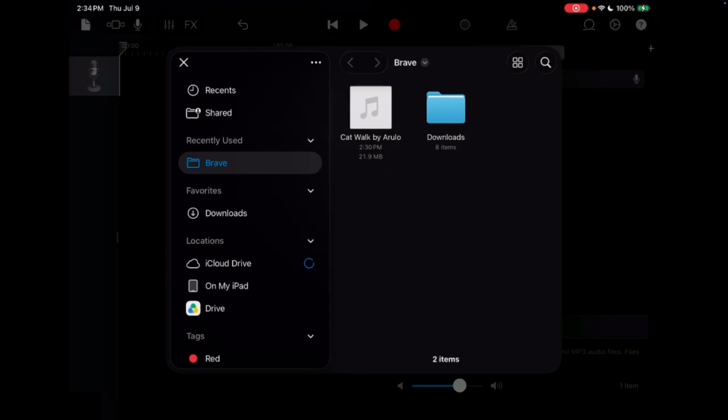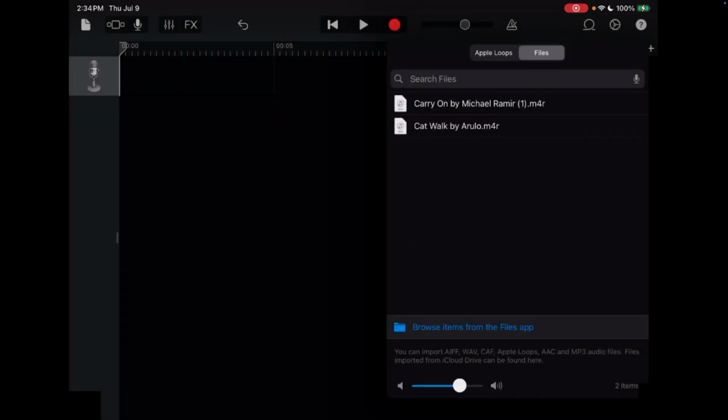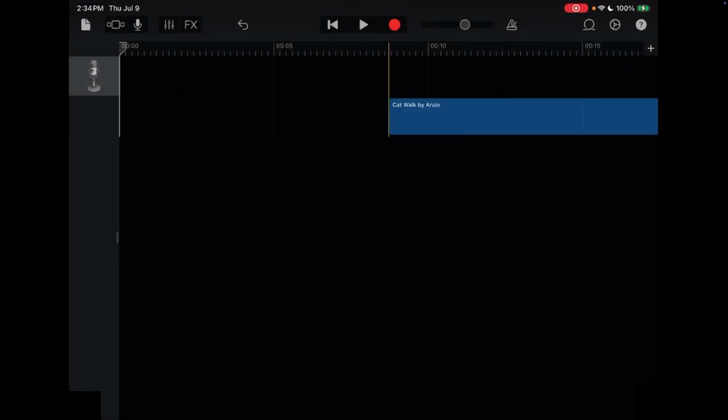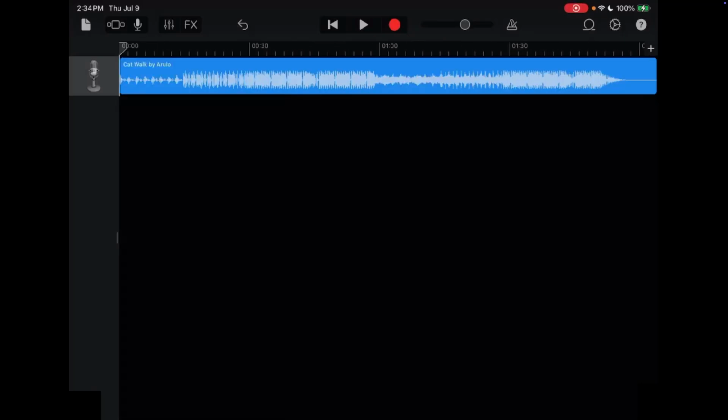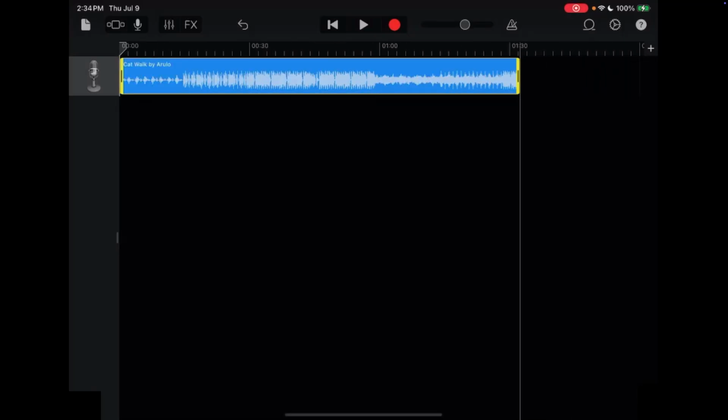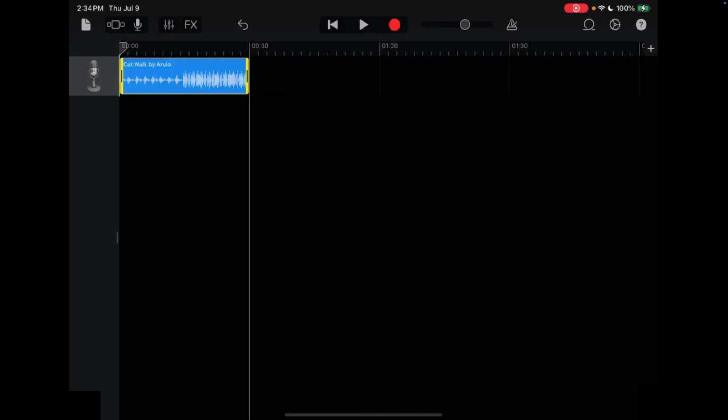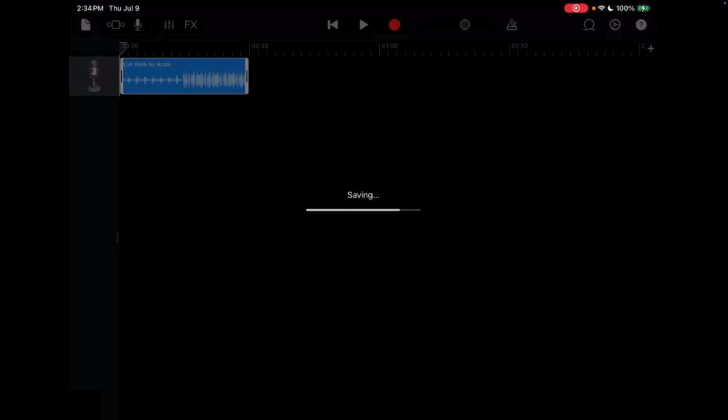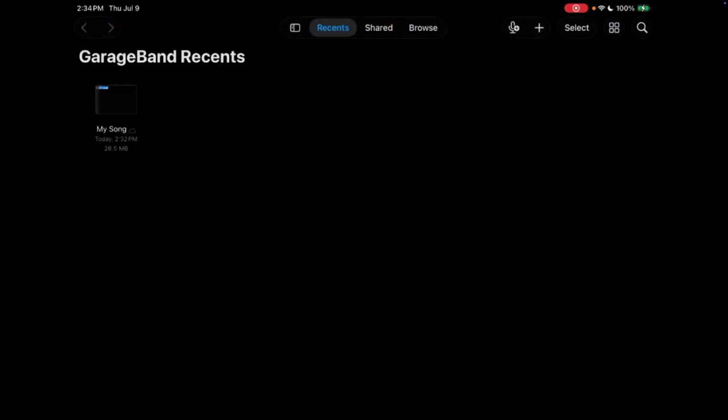Browse to your downloaded Brisk audio ringtone and import it into the project by dragging it onto the timeline. If needed, trim the audio so it is 30 seconds or less, since iPhone ringtones cannot exceed this length. When you're finished, tap the file icon in the top left corner. GarageBand saves the project automatically.